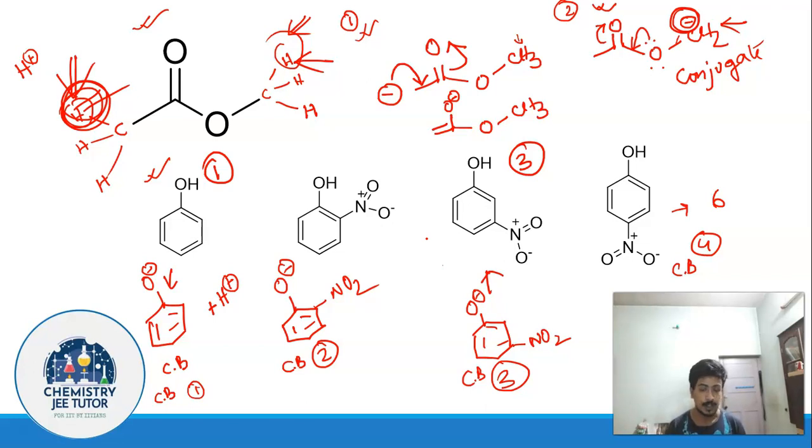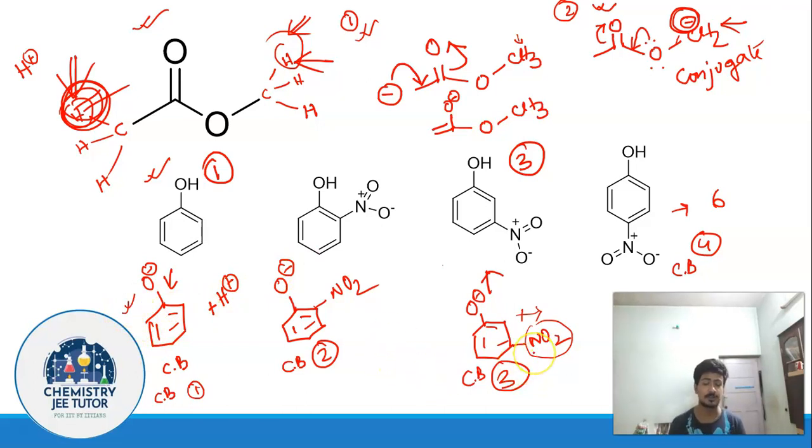Now you understand, nitro group has minus I effect. In this case there is no such nitro group. In this case there is one nitro group. So in both the cases, in both the conjugate base of 1 and conjugate base of 3, we have 5 resonating structures, but added to it there is a nitro group here which has minus I effect. Minus I effect means electron withdrawing effect. So the one having an extra nitro group at the meta position is going to withdraw the electrons, which is not so in case of this one, which does not have any nitro substitution.